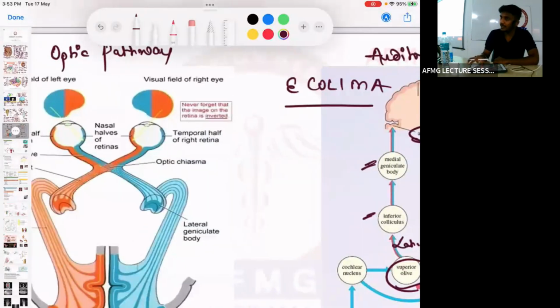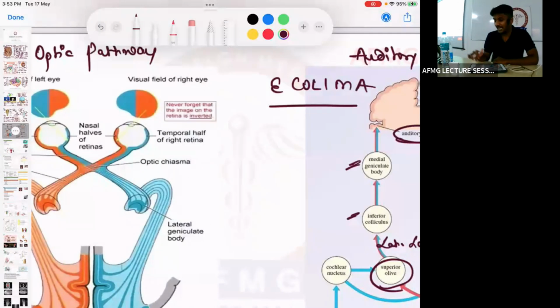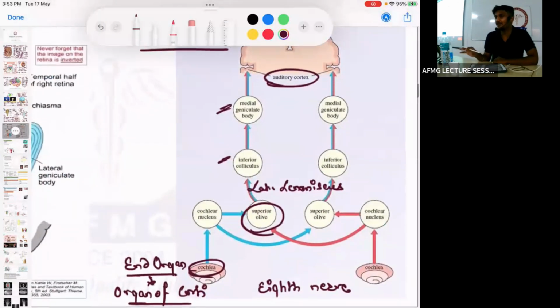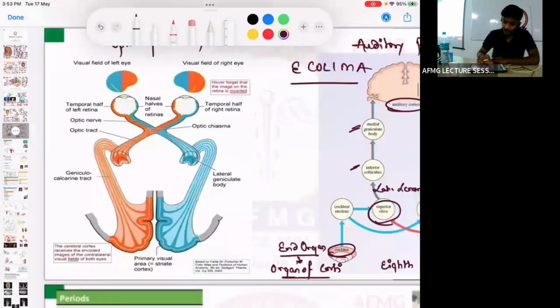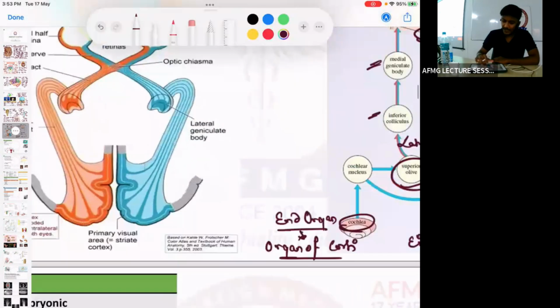No issues with this. Important: if anywhere there is a lesion, the patient will have unilateral hearing loss. Which type, conductive or sensory neural? The patient will have a sensory neural hearing loss. Remember this.